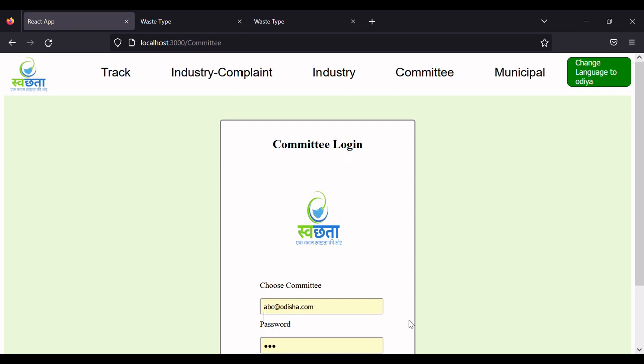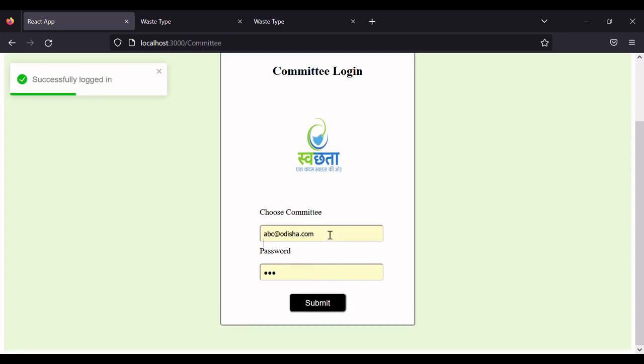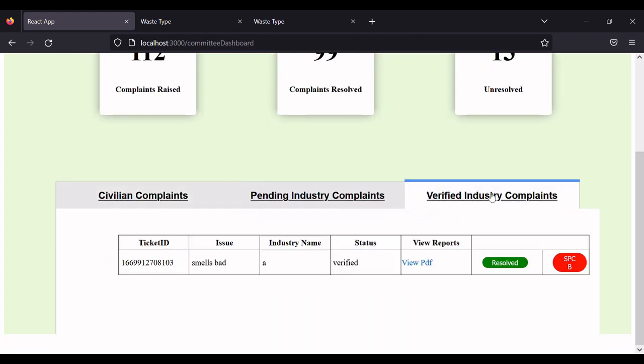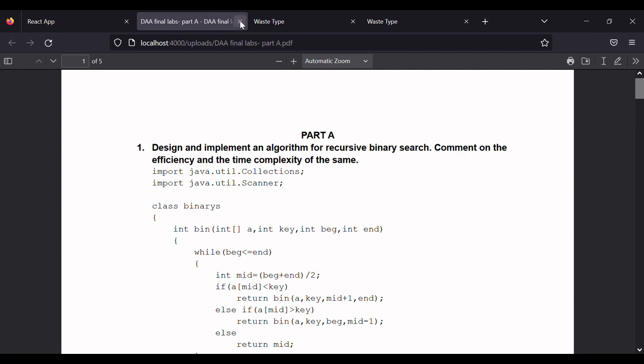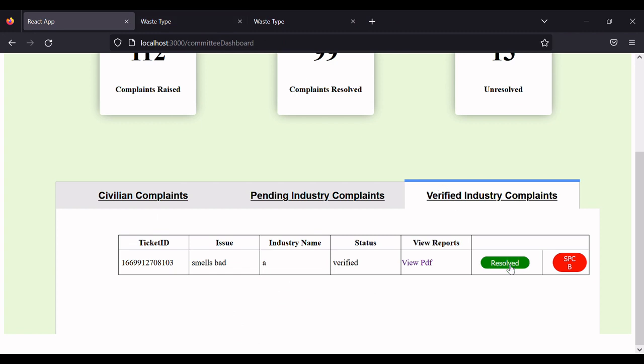Now the governing committee will check whether the PDF submitted by the respective industry is a valid clarification or not. So the governing committee will now log in, and as you can see, verified industry complaints will have a new section of view reports. So here it can view the PDF which has been uploaded. It is a dummy file currently. So the governing committee will now check whether it is a proper PDF file uploaded for the respective issue